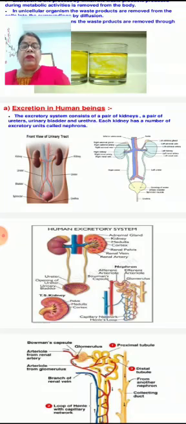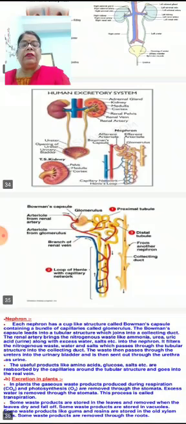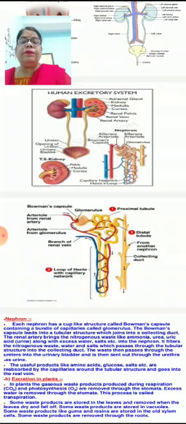You are observing the diagram, and one individual filtering unit, named nephron, is on your screen. Now we will discuss it. Here only one unit is given.